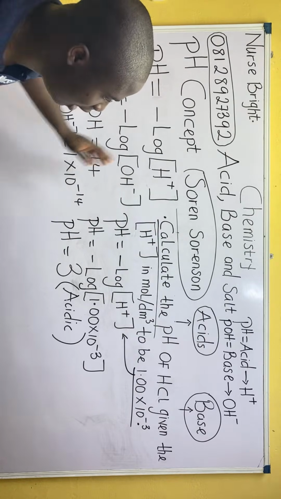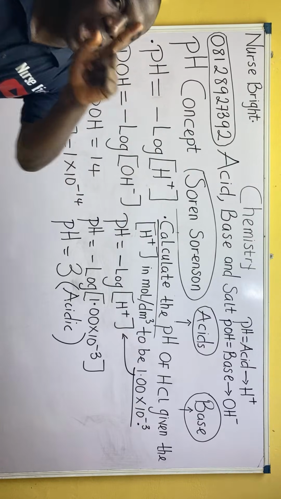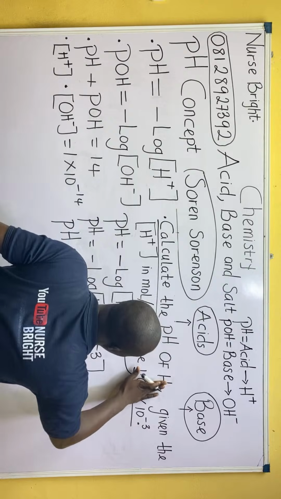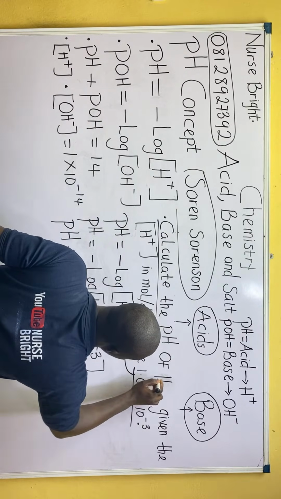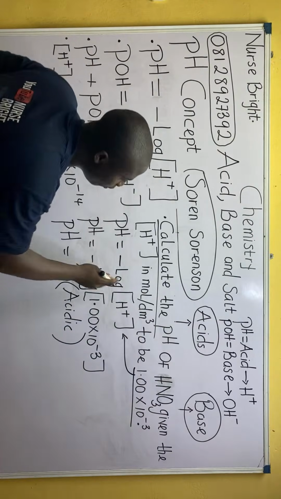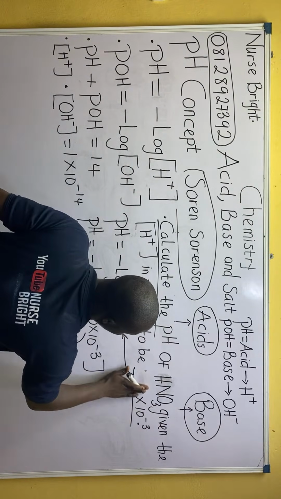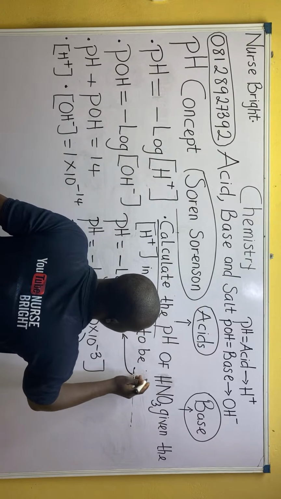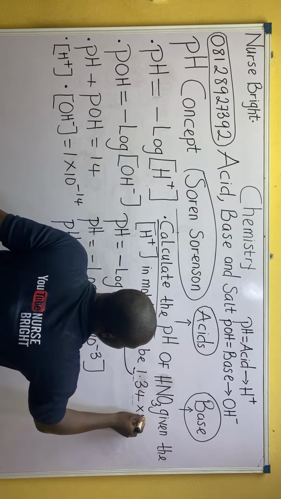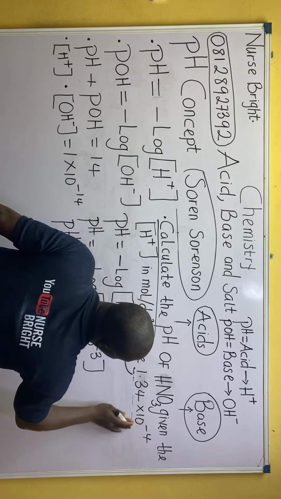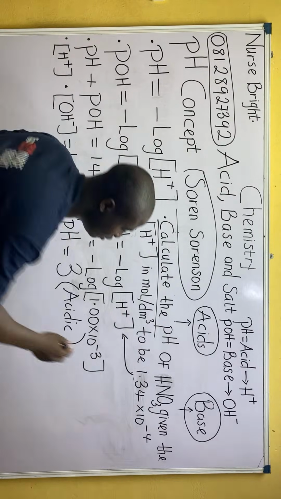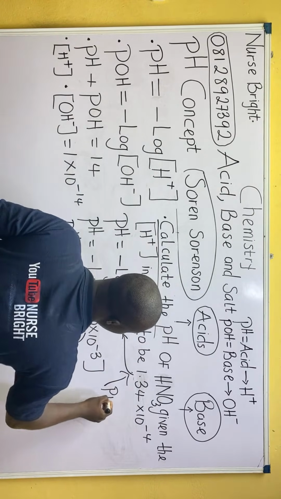Listen and pay attention. Now here's another practice question, and this time it is for you. It says calculate the pH of HCl. No, I'm going to change it now. This acid is going to be HNO3. Let's change the value as well. The H plus is going to be 1.34 times 10 raised to power minus 4. I'm using this as the H plus. So this is your own practice question.